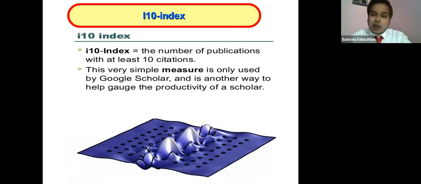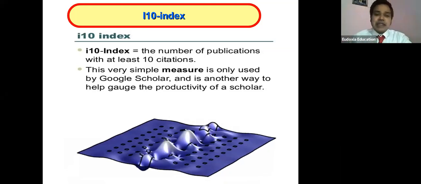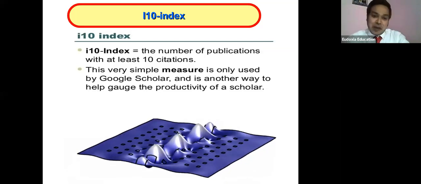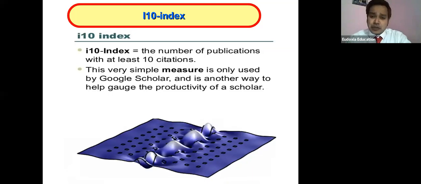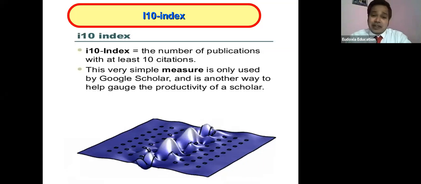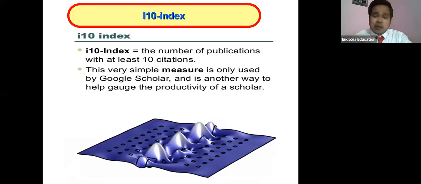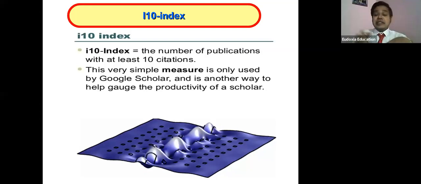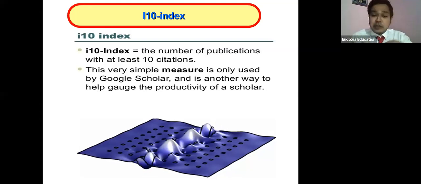Now with the more popular another question, that is the i index. Everyone now goes with the i index because we are now with social media, with digital media. And in digital media, Google, we know that the more popular, and Google Scholar introduced this. It is a very simple measure. It is only used by Google Scholar.